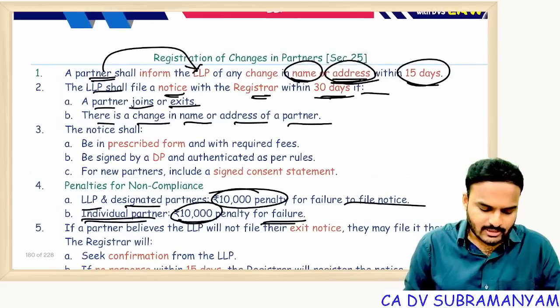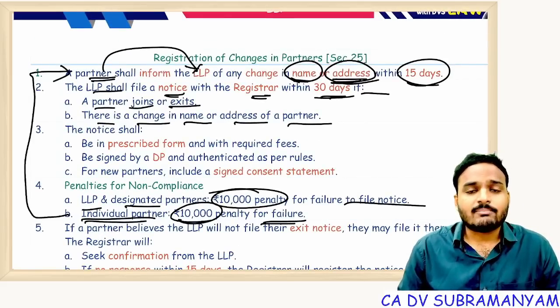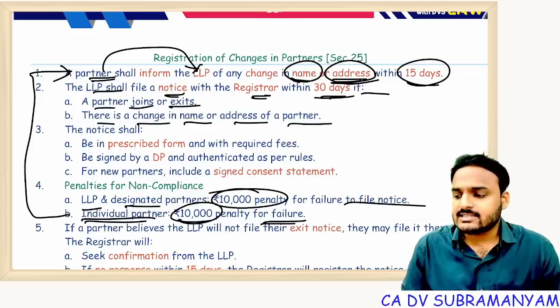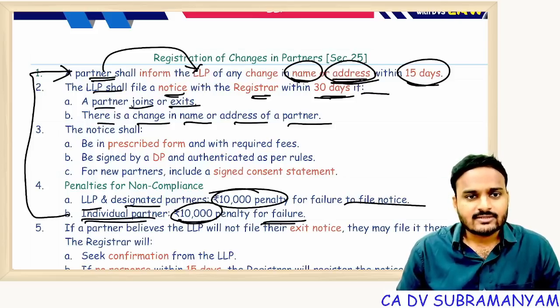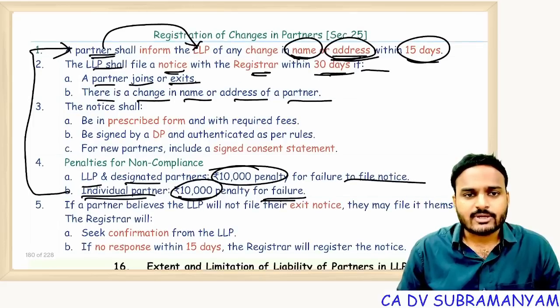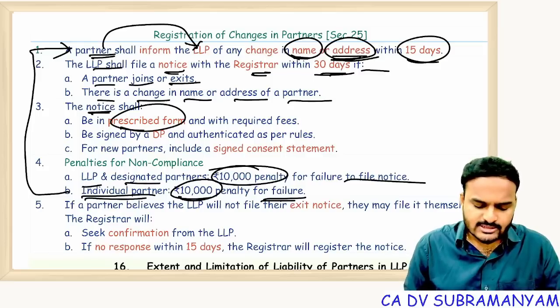Sir, why does the individual partner get liability? Just link it with the first point. It's the duty of the partner to update their changed details with the LLP within 15 days of the changes. On failure, the individual partner gets punishment. What is the punishment? 10,000 penalty. And that notice shall be in the prescribed form, signed by a designated partner.